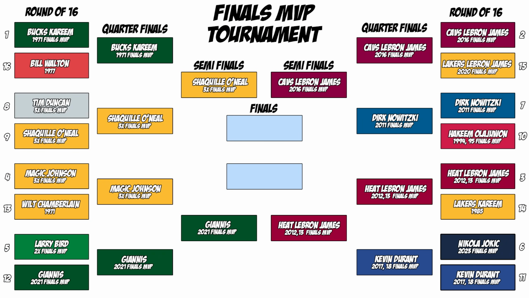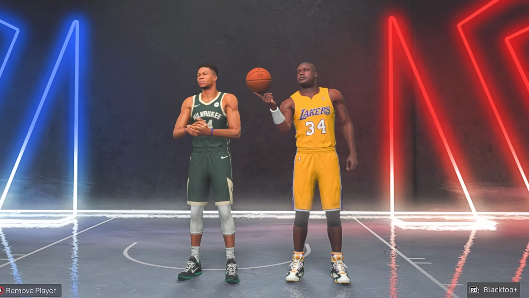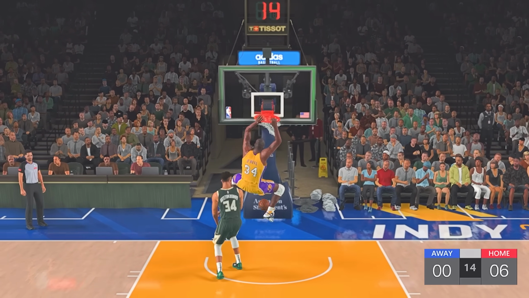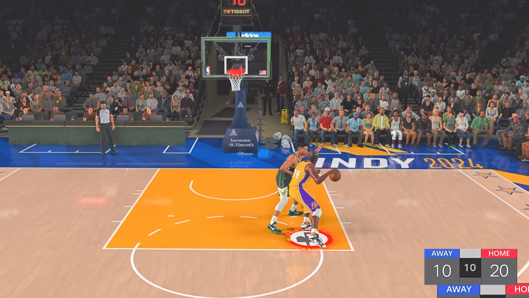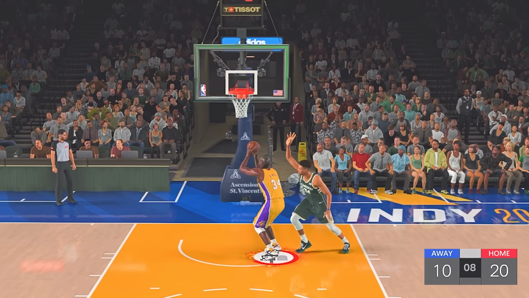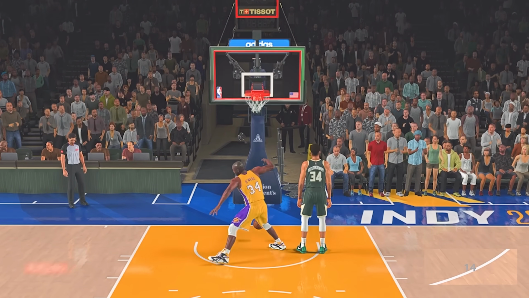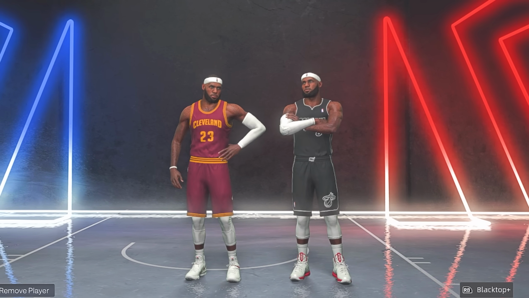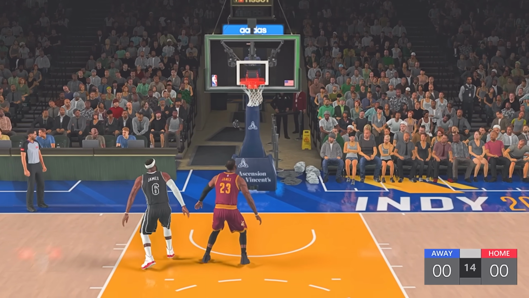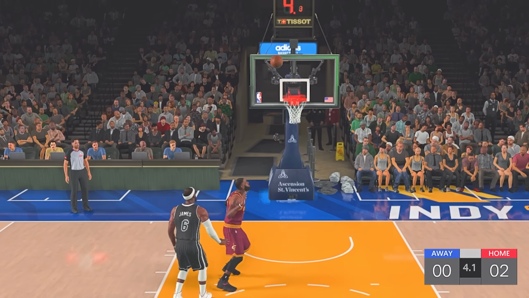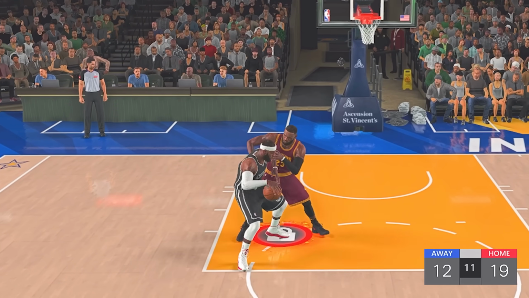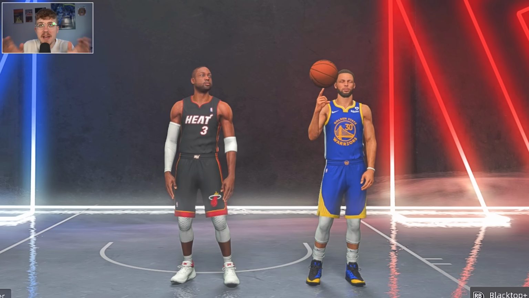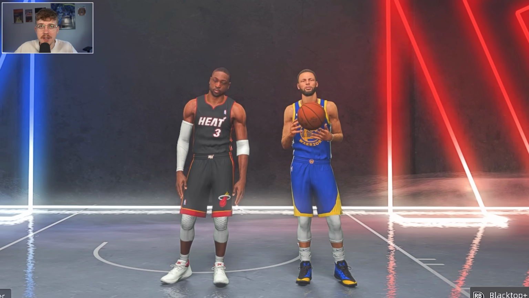So we are on to the semifinals now, and starting off, we have Shaq versus Giannis. And yet again, Shaq was unstoppable this game. I thought Giannis might have given him a bit of a challenge, but he really didn't. Shaq won 22-10. And the other semifinals match was Cavs LeBron versus Heat LeBron, both players being 99 overalls, and LeBron James. I thought this game would be close, but it was indeed not close, with Heat LeBron dominating, winning 22-12.